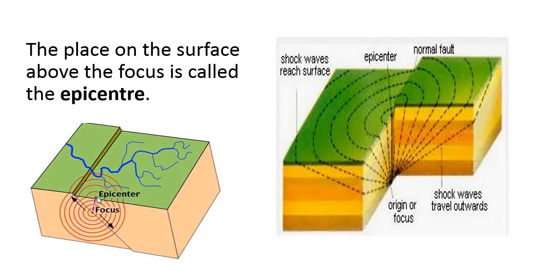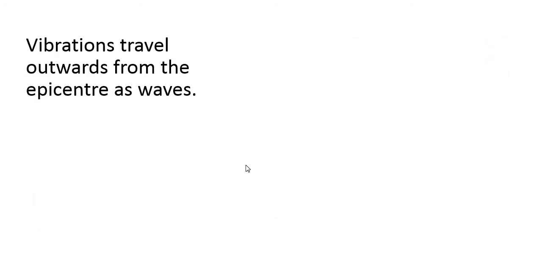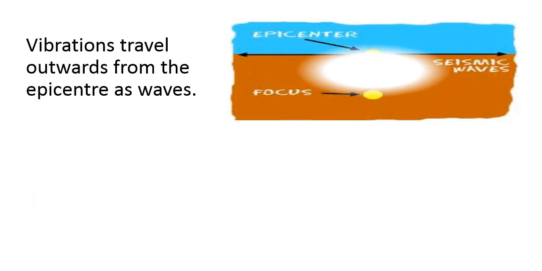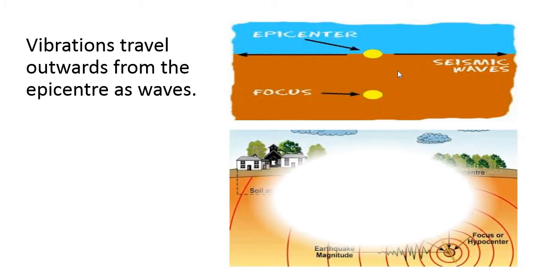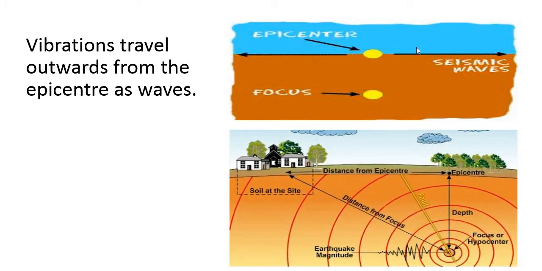And near the epicenter these vibrations used to move out. This vibration is moving outward. Vibration travels outward from the epicenter as waves. Here in this figure it is very much clear. This is the surface of the earth. Here is focus, epicenter, just perpendicular to focus, epicenter, and seismic waves are moving on the surface of the earth.